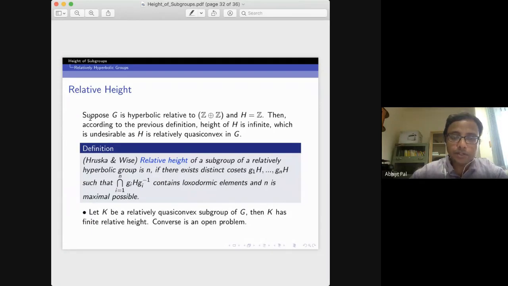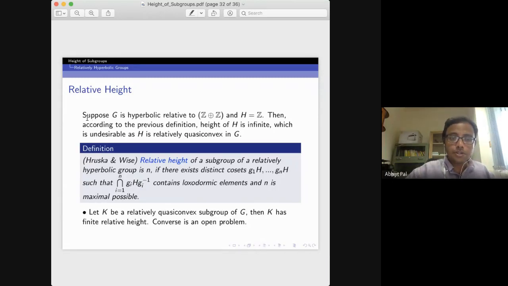Again, if you go back to the definition of height, if you take an infinite normal subgroup of infinite index of a group, then automatically it has infinite height. So the height of that normal subgroup is infinite.